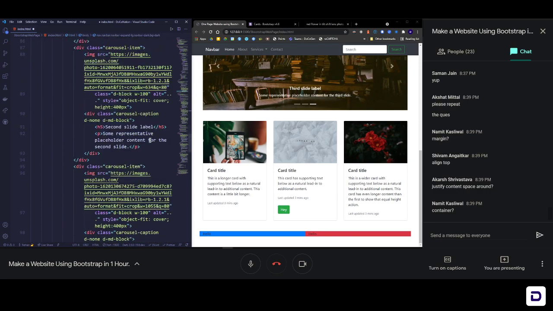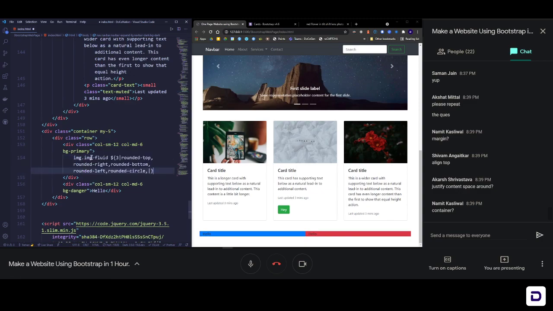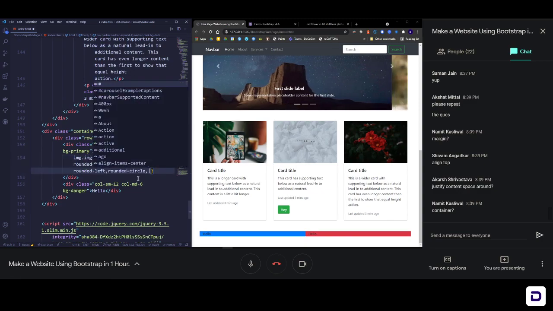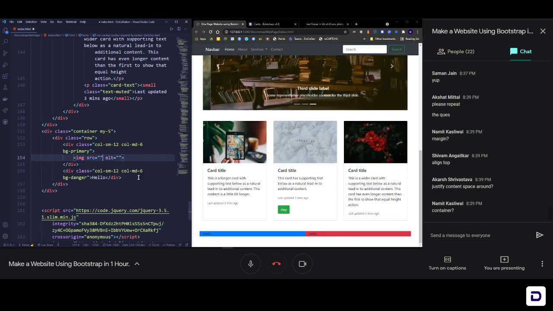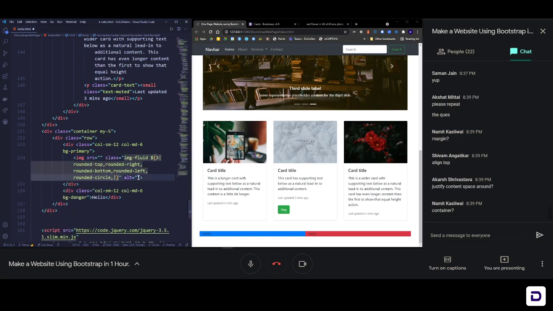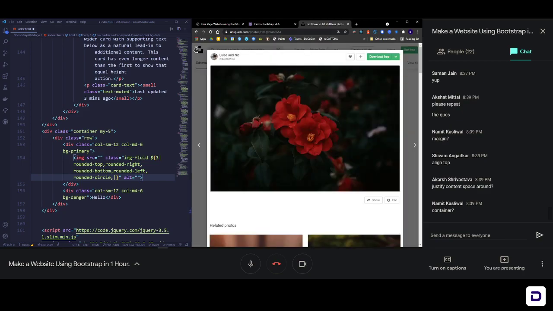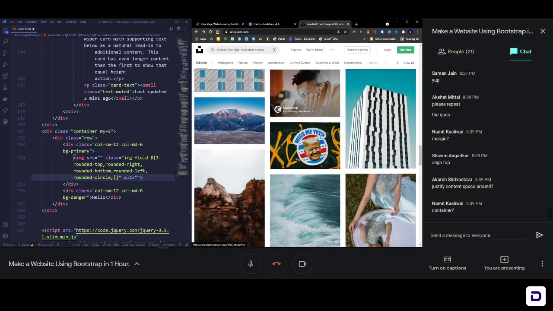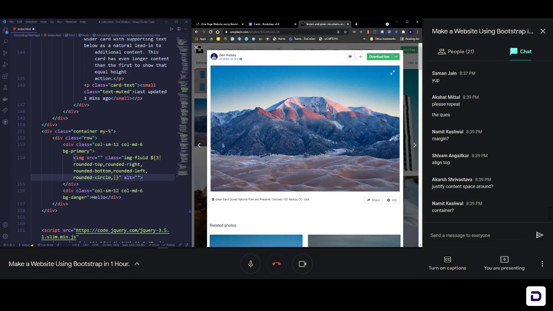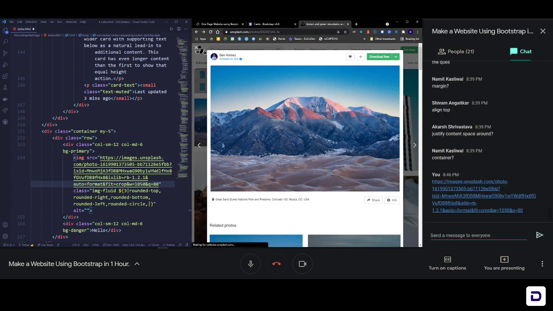Copy it and then come here at the bottom where we need it. Okay, it is not going to create it automatically. Fine, so I'm going to create img and then write class and then paste it. Let's go and search for an image again. Let's see if I can find any image for that matter. Okay, fine, let's have a look at this one. Looks good. Copy image address, src, paste, and save it.